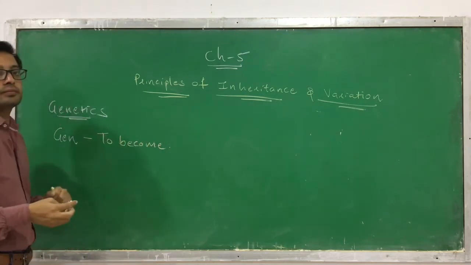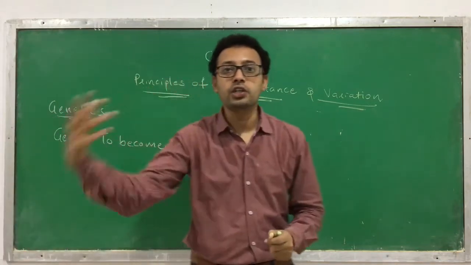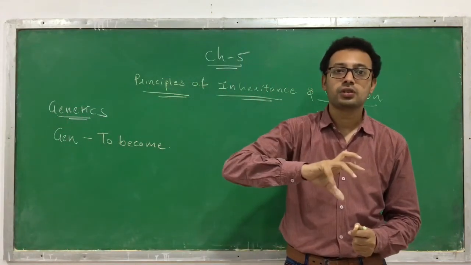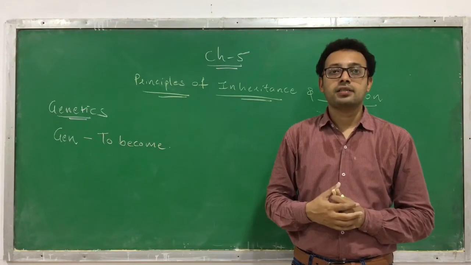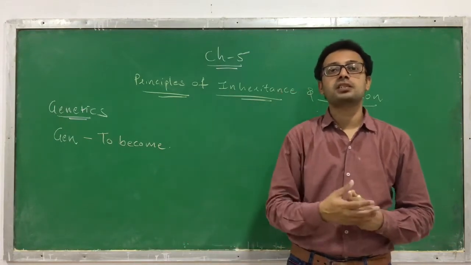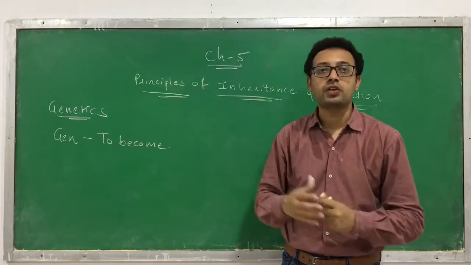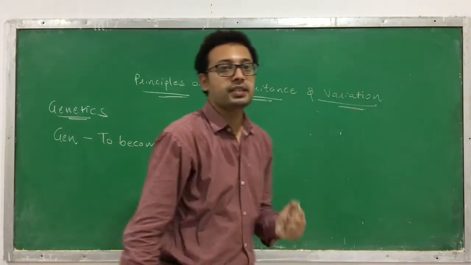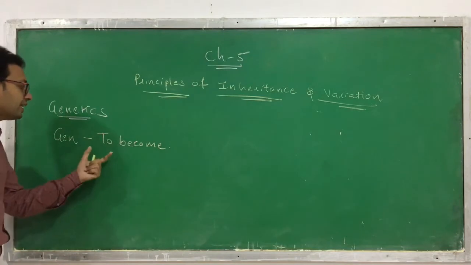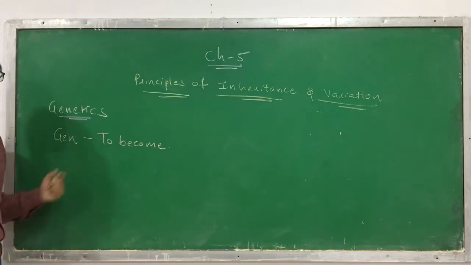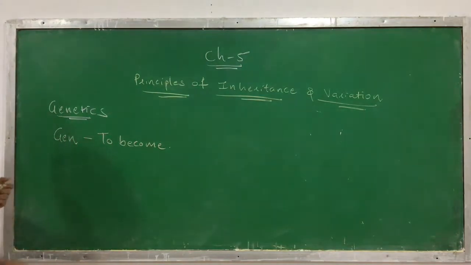That means how a new human being is produced from the parent, and how a mango is produced from its seed. That we learn in this branch of biology called genetics. Gen means to become.